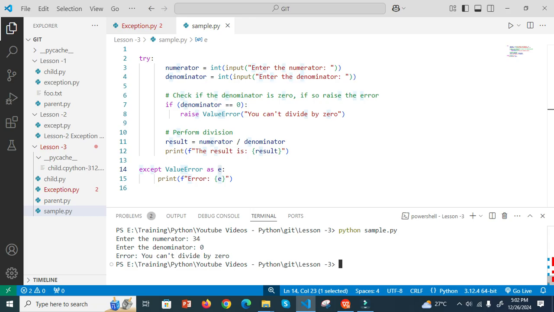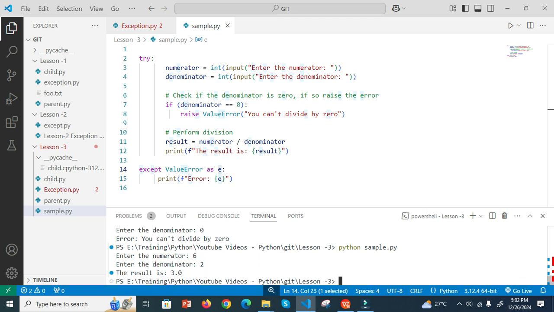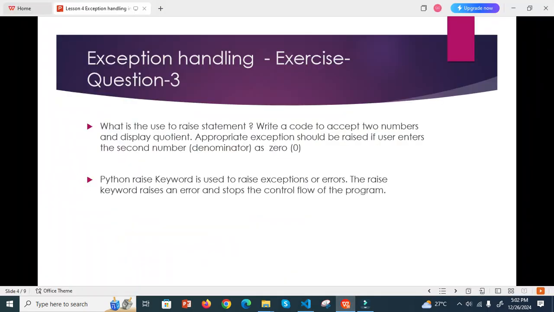This is one thing. Now I enter 6, I enter 2, then it gives the result. The result is 3.0. So this is an example they've asked for. Now we move on to the next one.